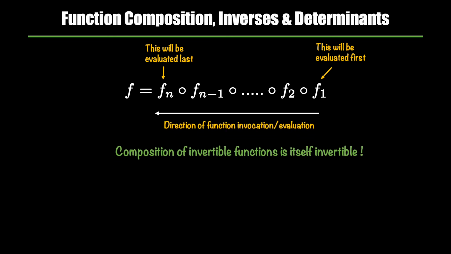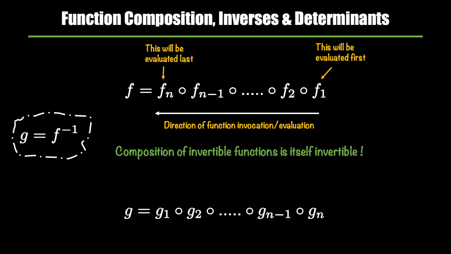Let's look at the inverse part as well. Here, first I am going to use a different symbol, that is G, to indicate the inverse of a function. Very much like for the forward functions, I would express or compose them using this notation.